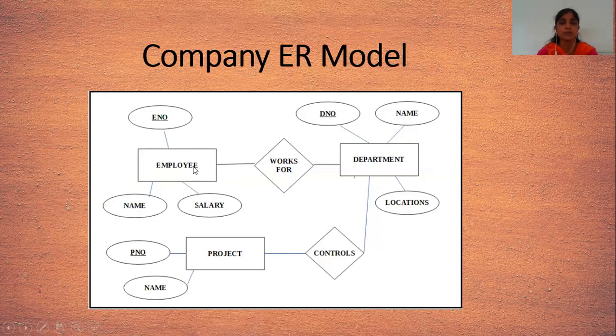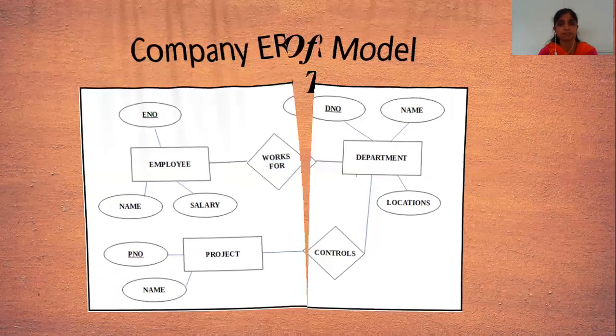In employee table, we have to develop three columns: employee number, name, and salary. Then department table contains the columns department number, name, and location. And just like the project number and name. It is easy for the user to develop the database. And that's why I recommend to the students to develop the ER model before developing their projects, because it is useful for you to develop your database easily.